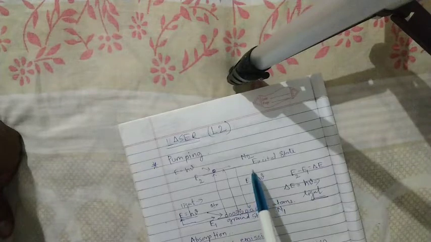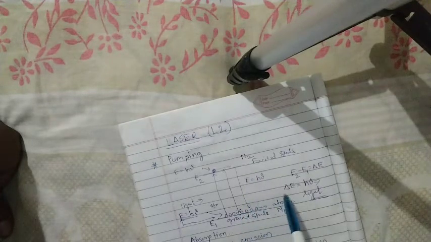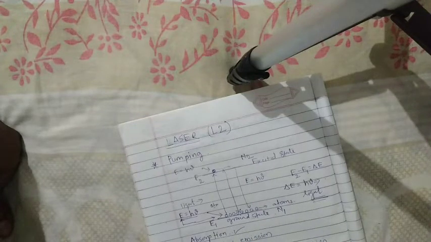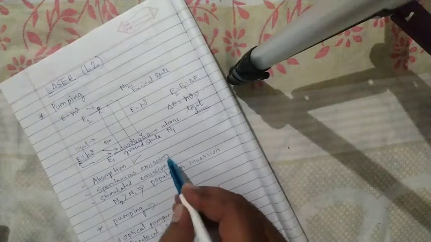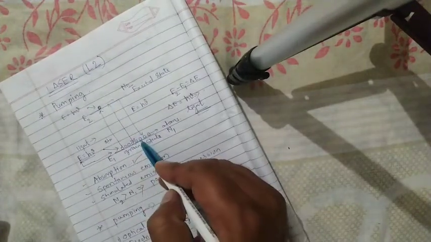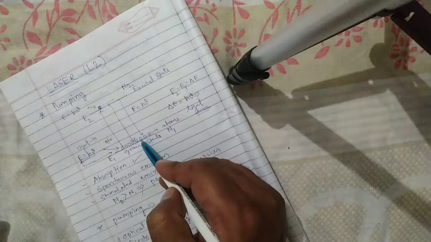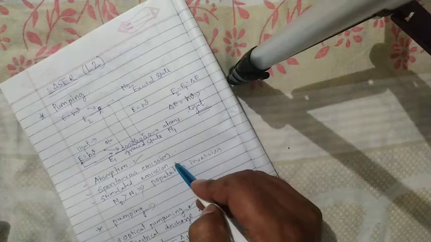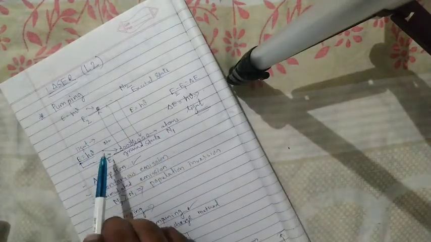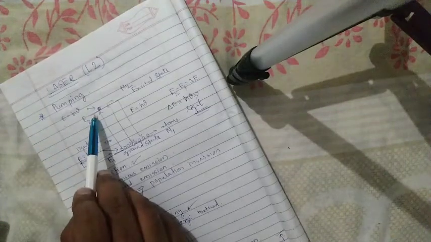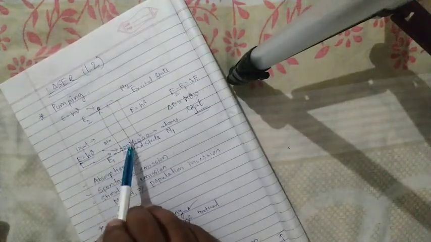When the atom makes a transition from excited state to the ground state, the difference between the energy of E2 and E1 is emitted in the form of light. This is the laser. This process is called absorption. And spontaneous emission: if atoms make an easy transition from excited state to the ground state without supplying external energy, this is called spontaneous emission. And stimulated emission is where atoms at the excited state absorb energy from the external medium and make a transition to the ground state.